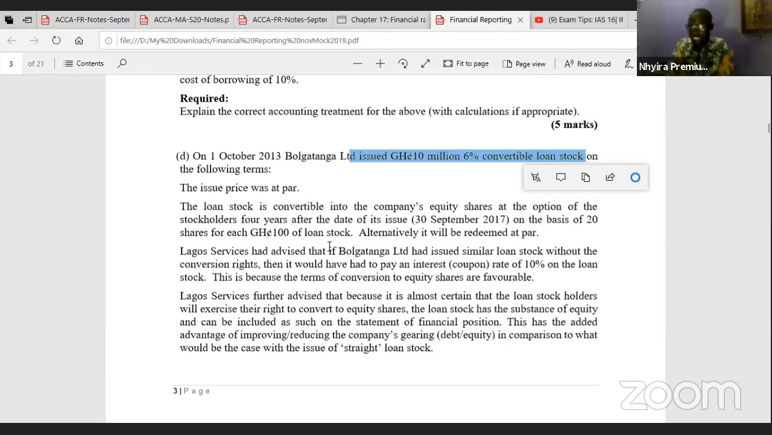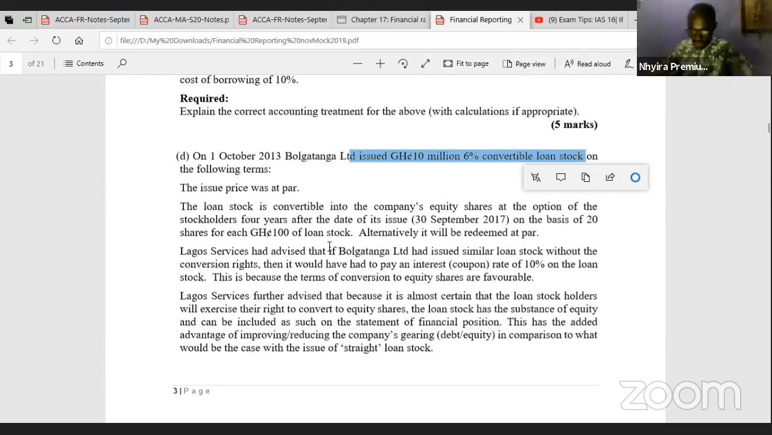But in this case, we are told it was issued at par, hence the company had the total proceeds of 10 million Ghana cedis in relation to that. So that is one thing you must understand about that statement there, because you need the proceeds in order for you to split the debt component and then the equity component.